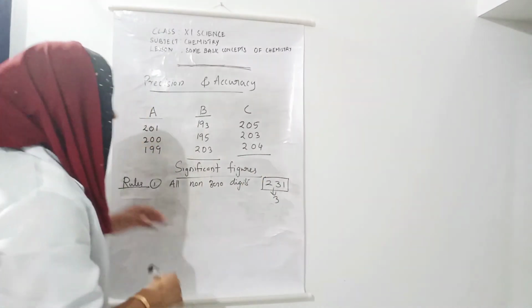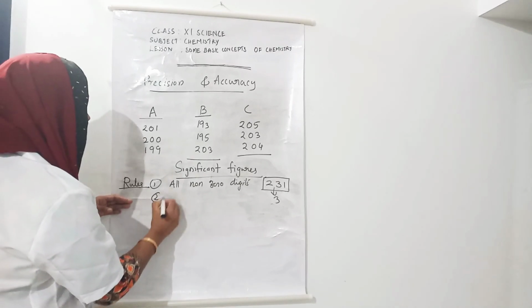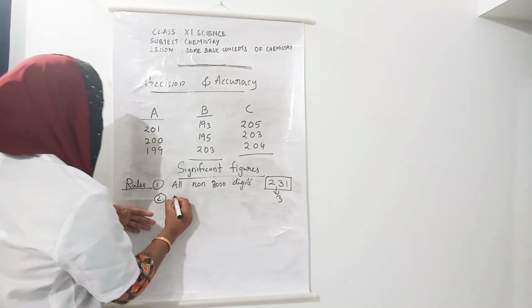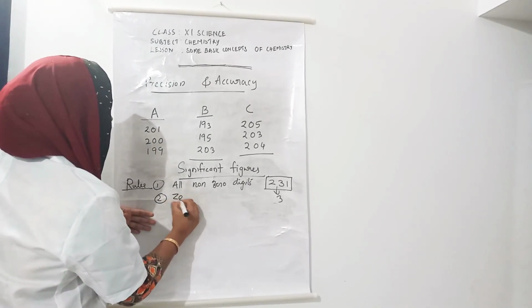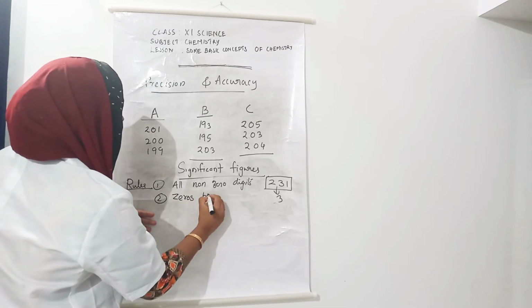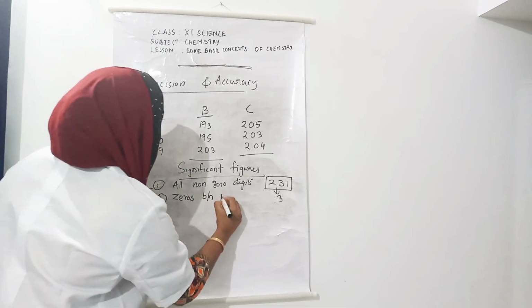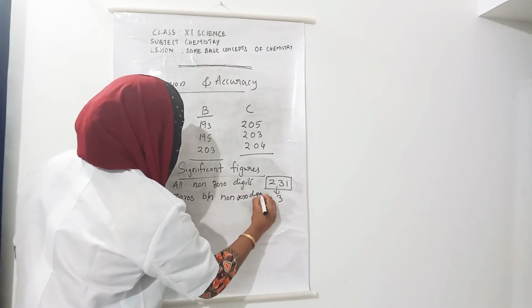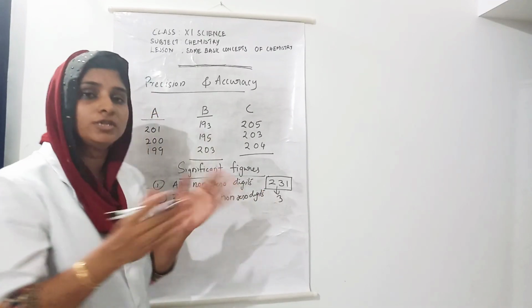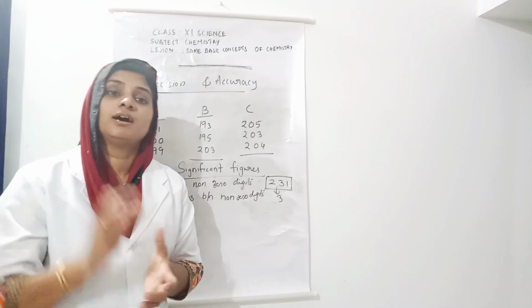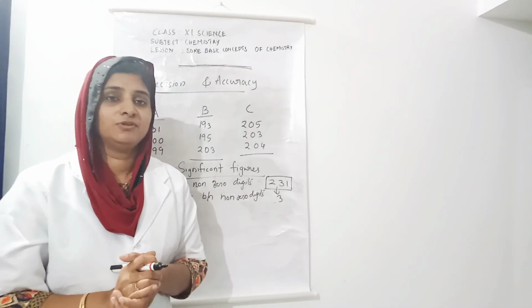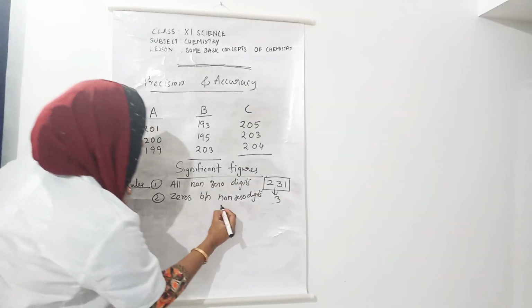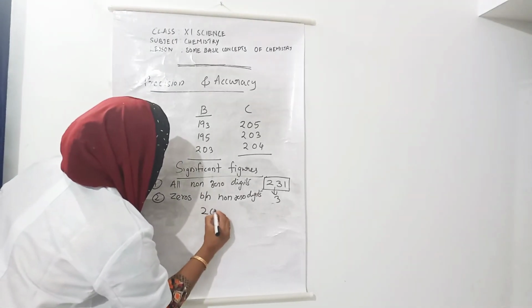Okay. Then second rule, zeros between non-zero digits are significant. That means, for example, 202.